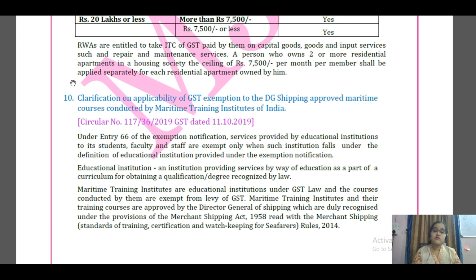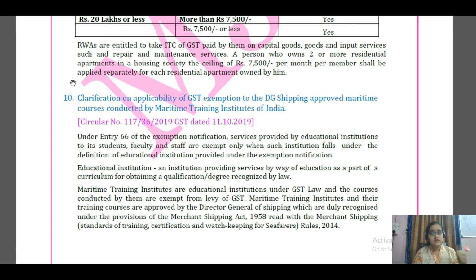Okay, and we also know that there is some exemption. Generally, it is entry number 66, which deals with exemption, saying that services provided by education institutions to students, faculty, and staff are exempt from GST only when such institution falls under the definition of education institution. Okay, here now what's happening? This maritime educational institution means providing shipping courses.